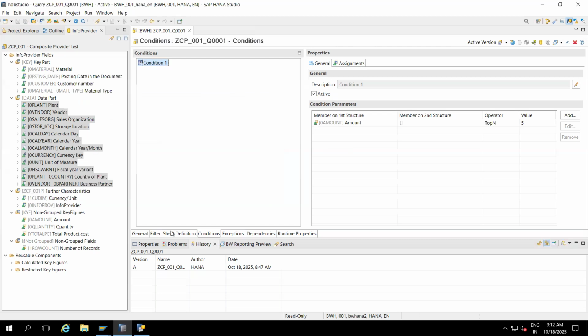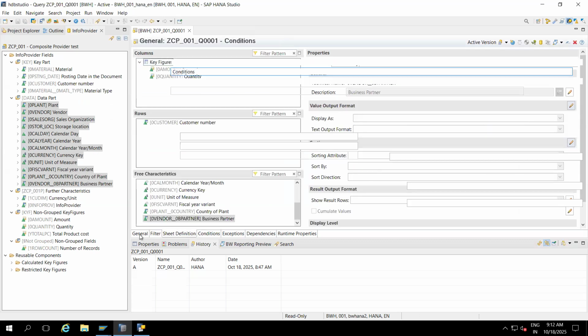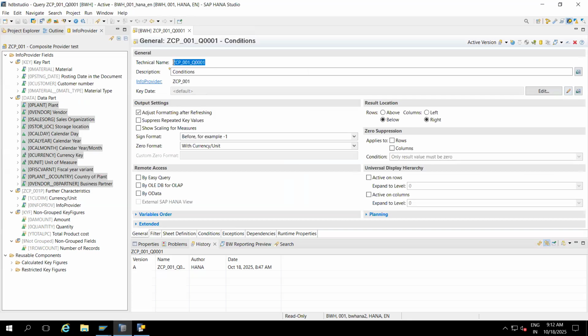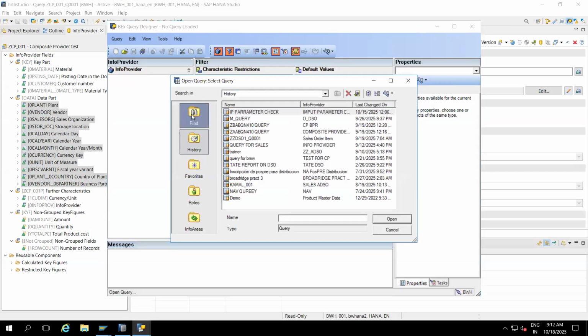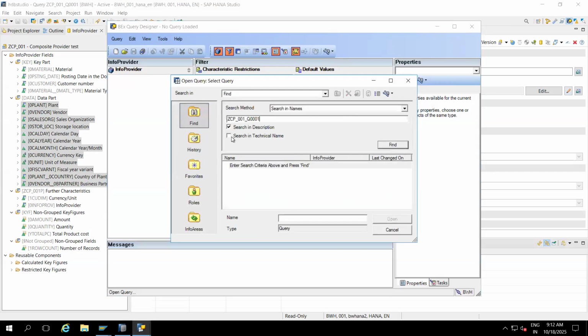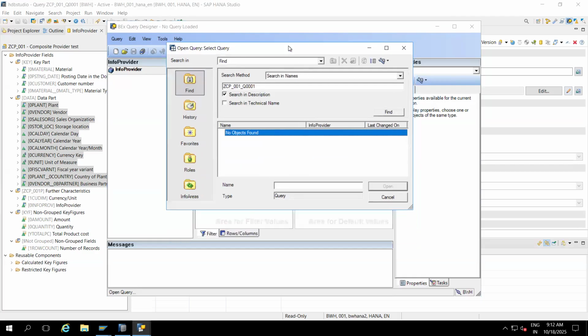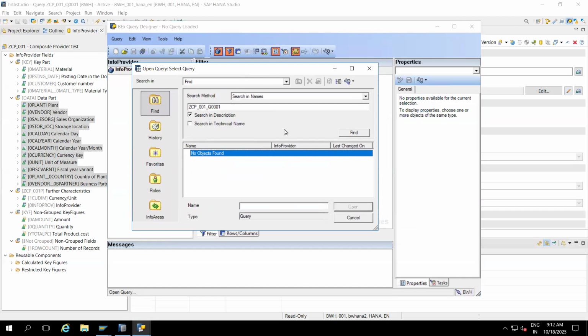Okay, now let's execute. How will we get the technical name? Copy this technical name. Here you have the old version, so I will open the same query here. So I'm clicking on it. Why is it not coming? Any observation here, on the screen? I'm searching for it, but I'm not getting it. I'm searching for technical names, but the selection is on description. Very good observation, see here.